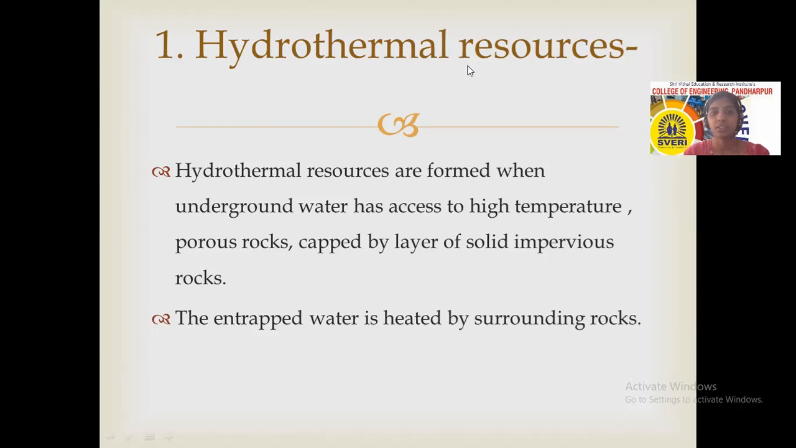Hydrothermal resource is nothing but the heated water available inside the ground, that means underground.